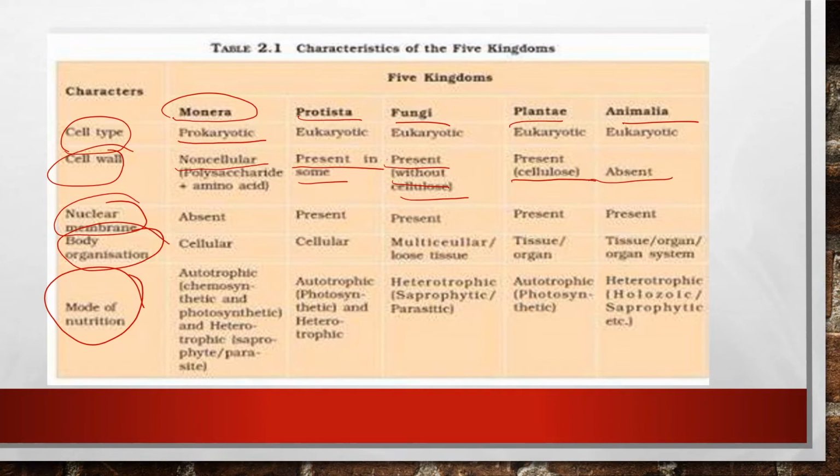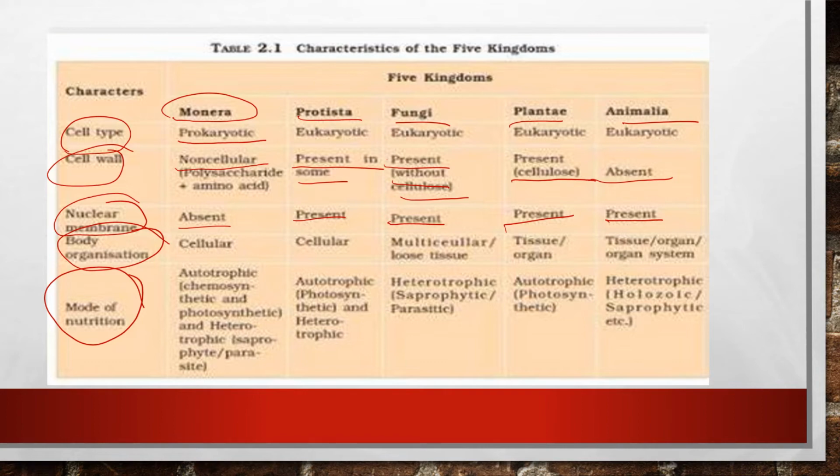Now next comes the nuclear membrane. The nuclear membrane is absent in Monera, but it is present in Protista, fungi, plantae and animalia. So it is totally absent in the Monera group. It is present in Protista. It is present in fungi, plantae and animalia.